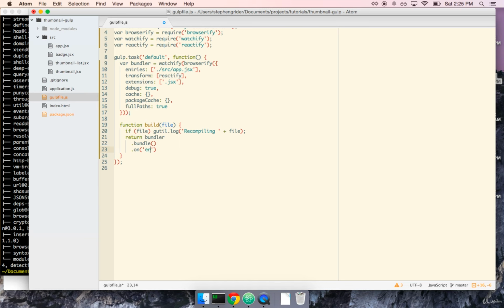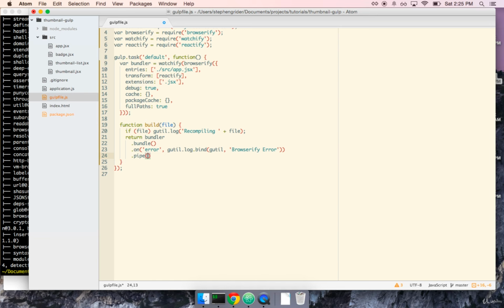So I'll say on error. Error is a string. gutil.log.bind gutil, browserify error.